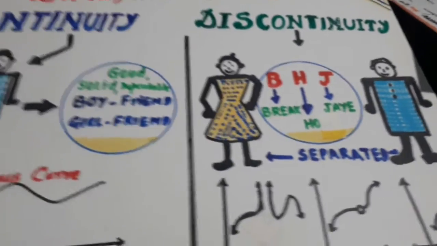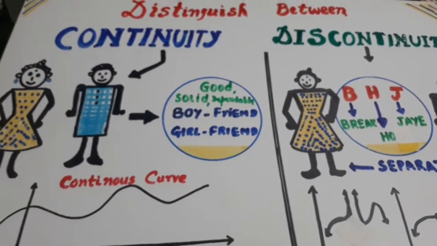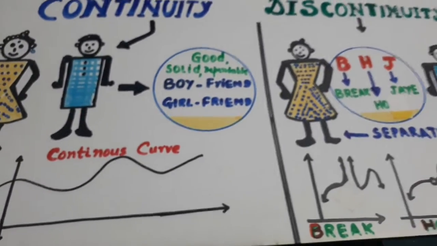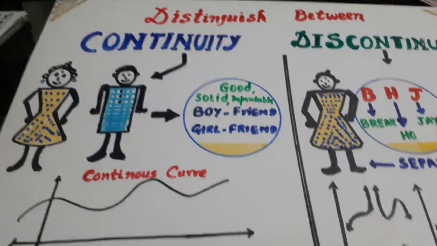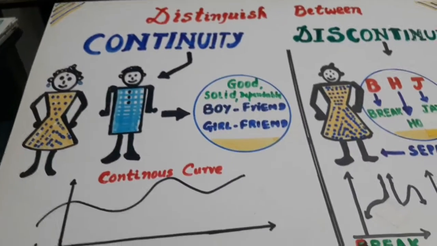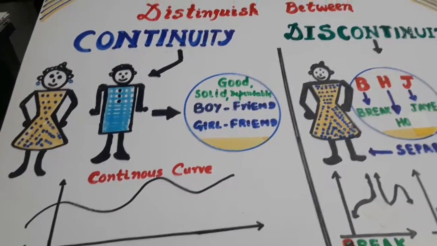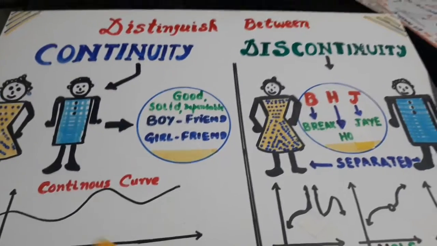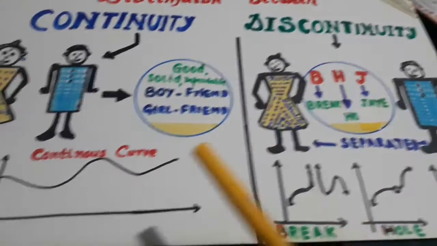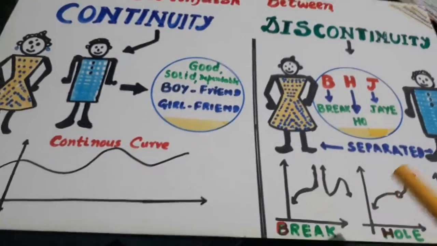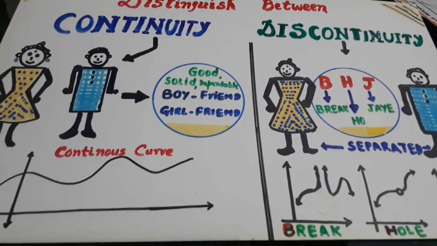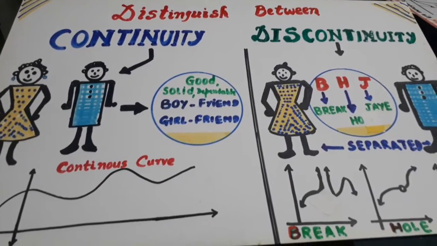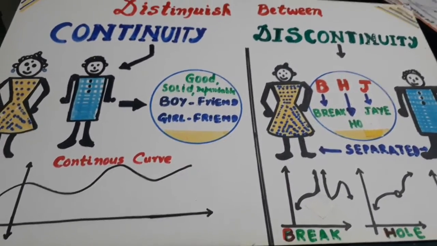This was all I wanted to teach you today. You might have understood what continuity is. There are three conditions I told you: the function exists, the limit exists, and the function is equal to the limit. And what is the difference between continuity and discontinuity? This I have elaborated here. So I hope you have understood what continuous functions and discontinuous functions are.